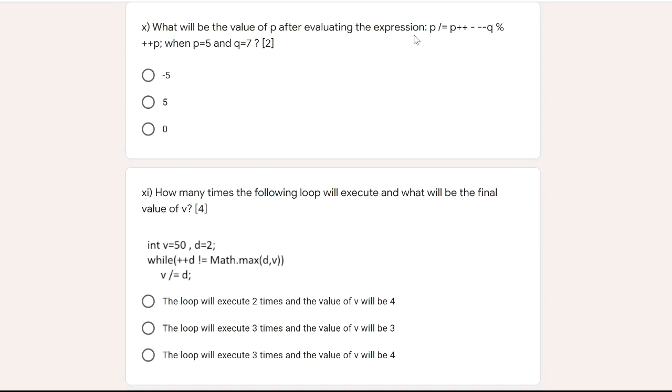Here first the value of p will be used, which is 5, then by p++. So p++ means p's value 5 will be used, then its value will be increased by 1, so it will become 6. Then 5 minus --q. Q's value was 7, so --q means it will take 6. Then modulus ++p. The last value of p was 6, so ++p means 7, pre-increment. That means in brackets 5 minus 6 modulus 7. The modulus will work first. So 6 modulus 7 will give 6, which is the remainder. Then 5 minus 6 is minus 1. Then p by minus 1.